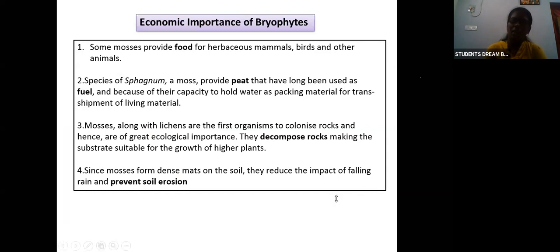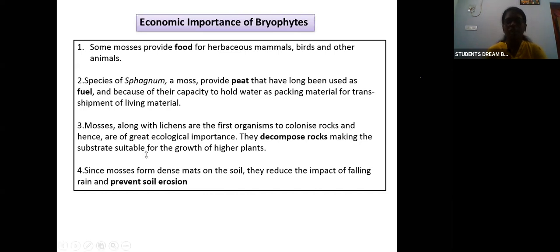Okay, and because of their capacity to hold water, they are used as packing materials for transshipments of living material which requires moisture. They use peat which is produced from the sphagnum moss. Mosses along with lichens are the first organisms to colonize the rocks and hence are of great ecological importance. They decompose the rock, making the substrate suitable for the growth of higher plants. That is one importance of bryophytes.